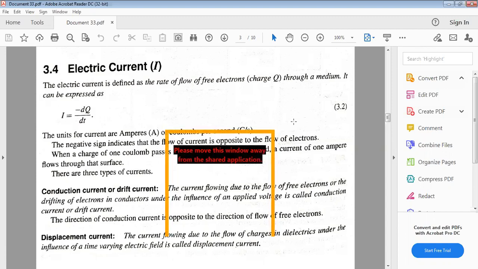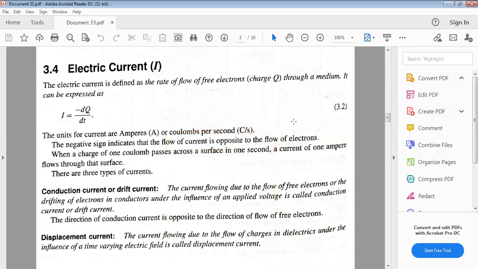Drift means moving. When we connect an external electric field or an external battery and current flows through the material because of it, that is called simply drift current or conduction current. The direction of conduction current is opposite to the direction of flow of free electrons.